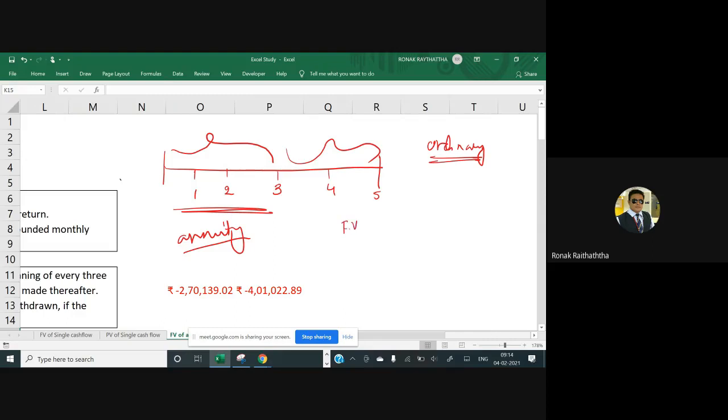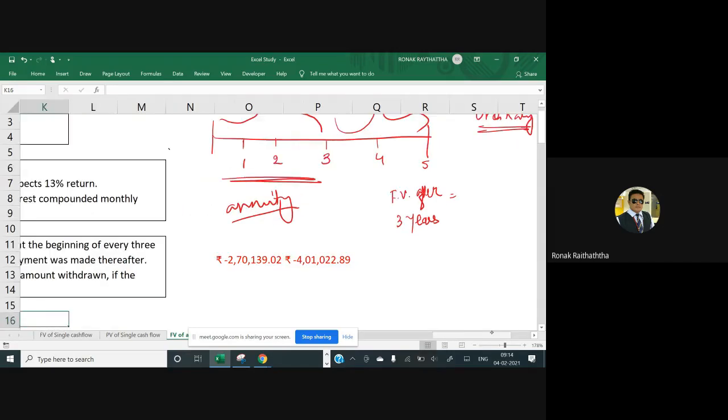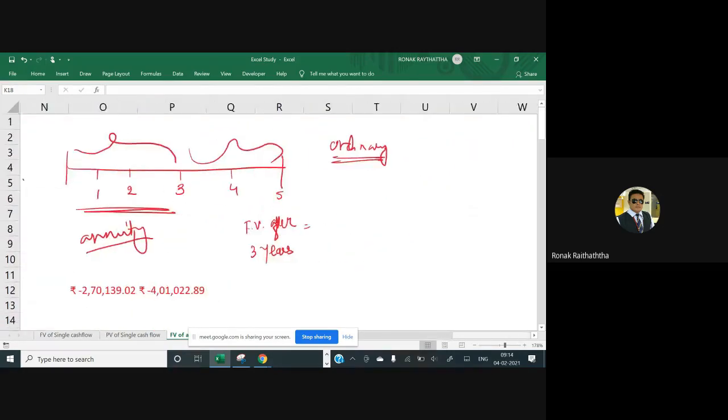So FV, I am using the words FV after 3 years, would be, can someone recall the formula a bit? What was there? I in bracket, 1 plus r raised to n minus 1 divided by r. Yes or no? Sir, that was the formula. Now let's put: I stands for the amount of installment. What amount is she going to invest? Can someone tell me?